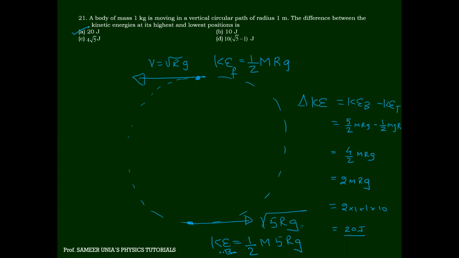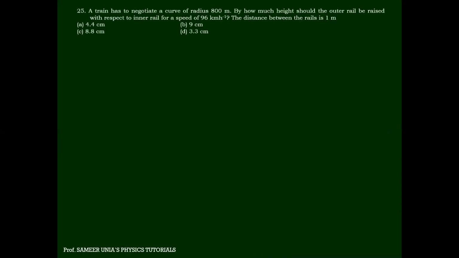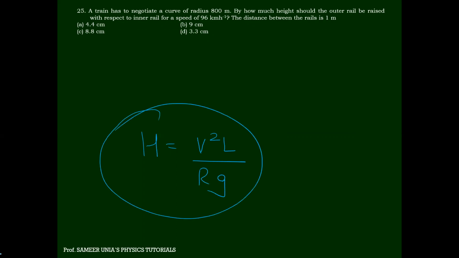I feel 20. This is also the same thing, safe driving. See, again the same sum has come. The outer edge should be raised over the inner edge by some angle. So which formula will I use? I want only the formula. Come on, please listen, see the question and tell me the formula. H is V square L by RG. The outer edge is raised over the inner edge. Again and again it will repeat. After a certain number of questions, it will repeat itself.